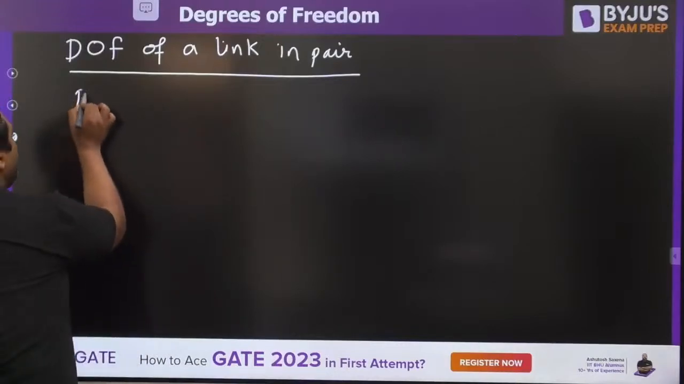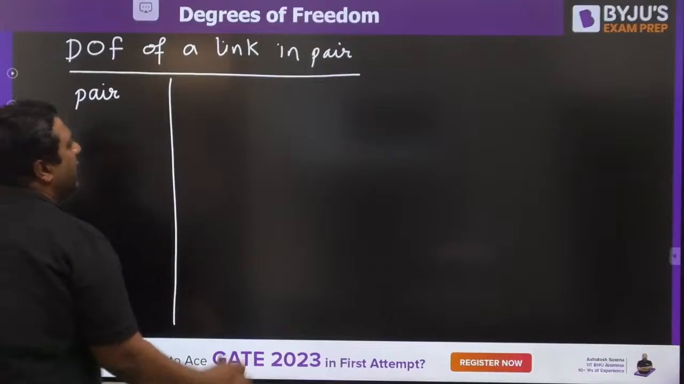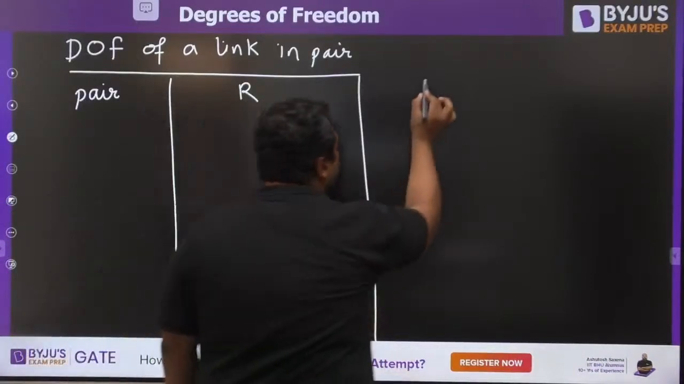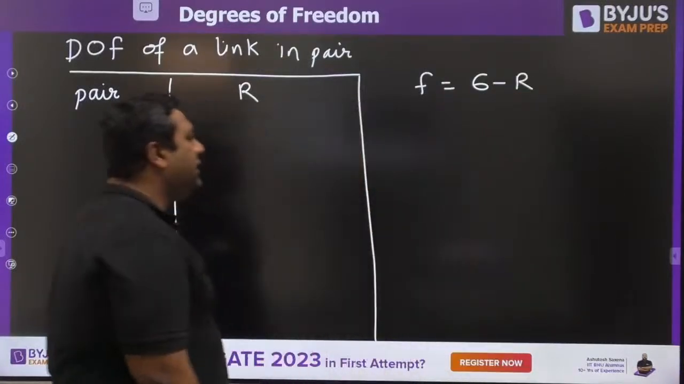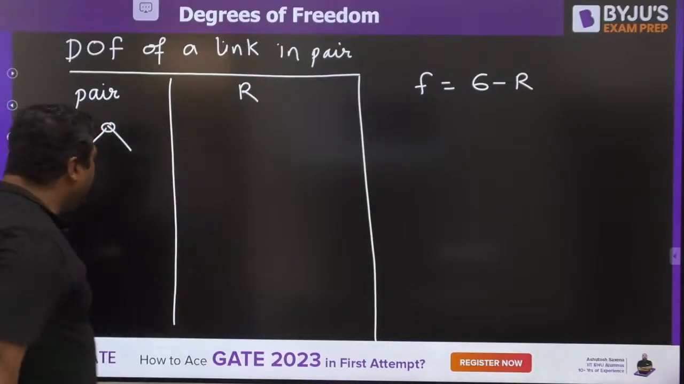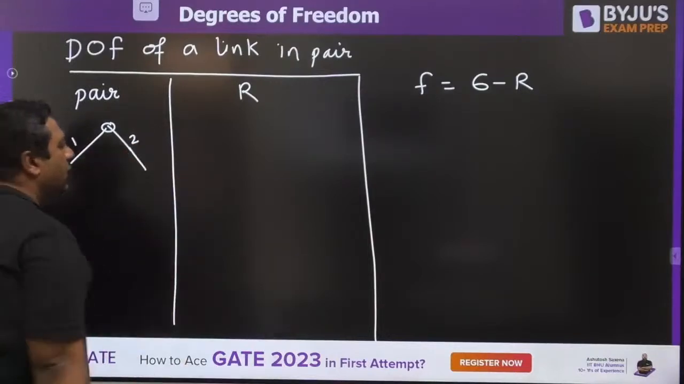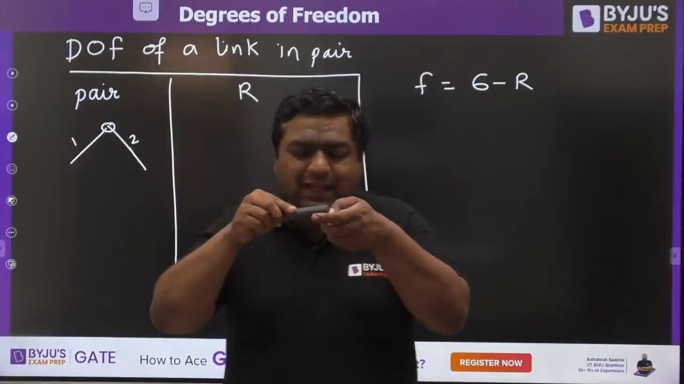So here I would be writing which pair I am talking about, and then I would be writing the degree of restraints or restricted motion. Then you know the degree of freedom formula is 6 minus R. Yesterday we discussed the turning pair, and you very well know that this is link 1, this is link 2, and the turning pair is between the two links like this.